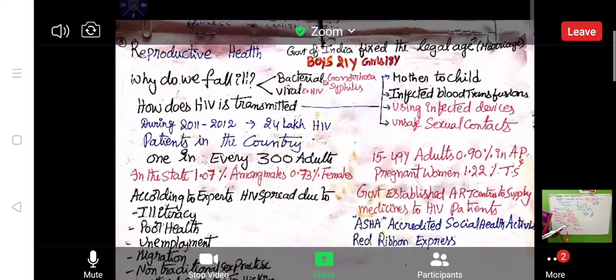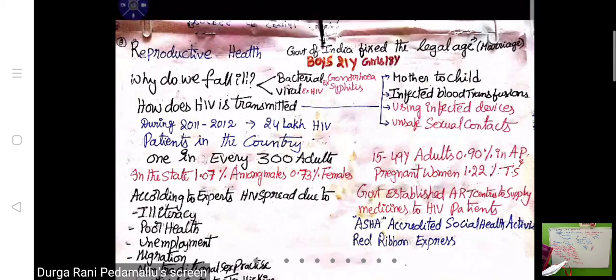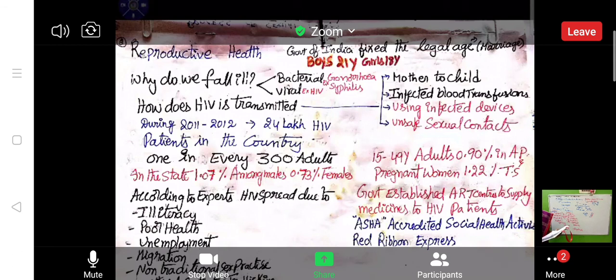Next, another one is using infected devices, either by using the same used needles. If the same needles and syringes or surgical instruments used for an infected person are used immediately, within 12 seconds, for a healthy person, there is a possibility of getting the AIDS disease. Next, the last one is unsafe sexual contact. These are the four routes by which HIV enters another person.